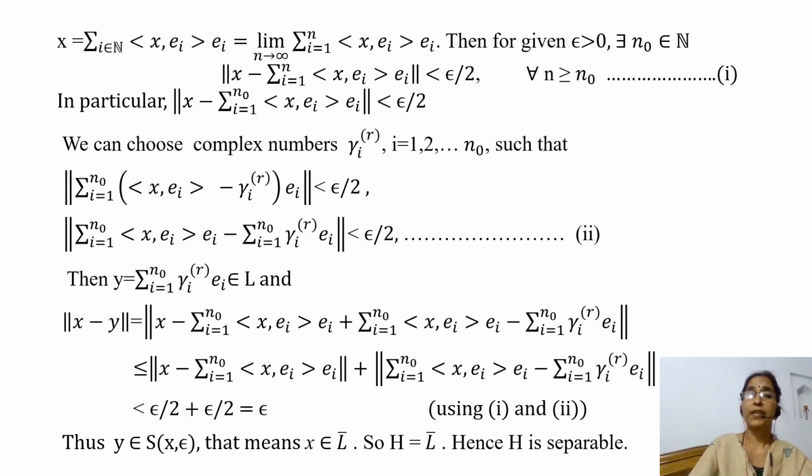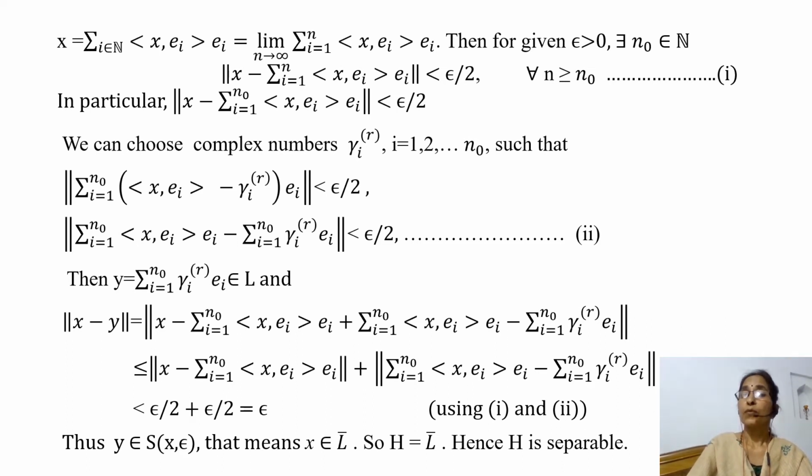That can be written as limit n tending to infinity of summation over i from 1 to n of inner product x, e_i into e_i. That is, the nth partial sum converges to x.